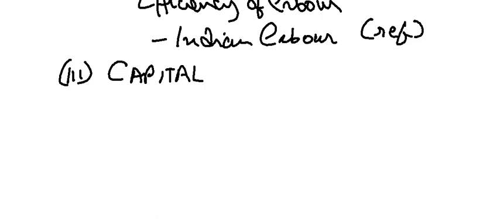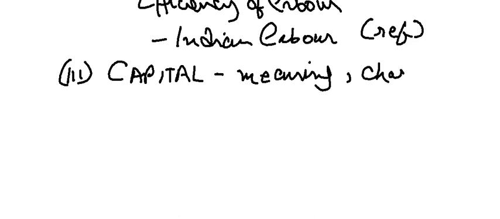What is capital? Now, people have different understanding of capital. Some will tell you that capital is actually the cash which is involved. Some will tell you this is the machinery which is involved in production. I'm not going into details, but you have to understand what is capital, the meaning of capital, and its characteristics.